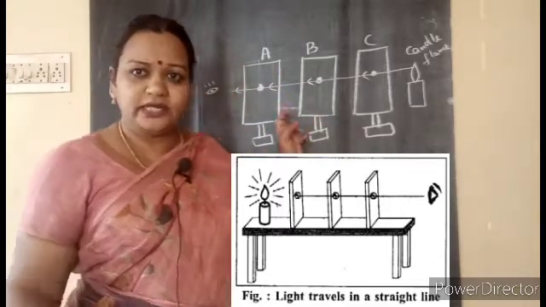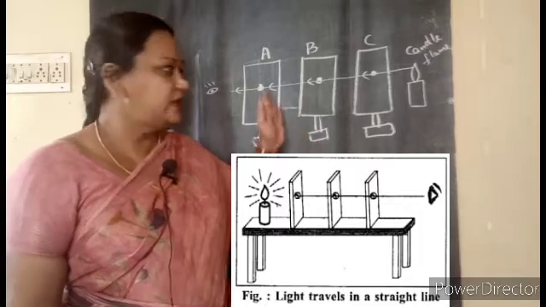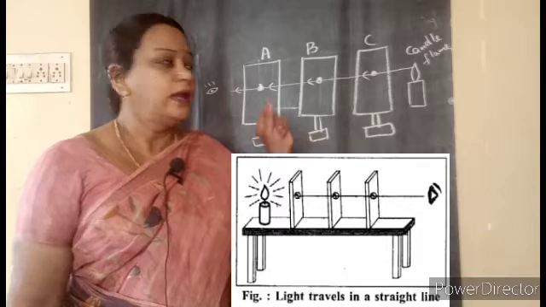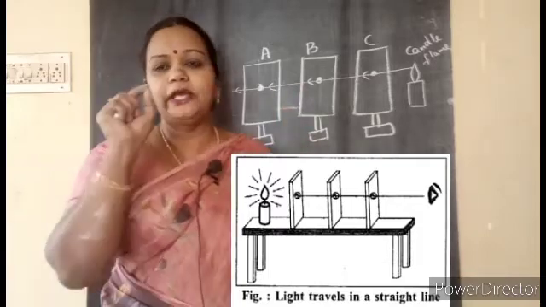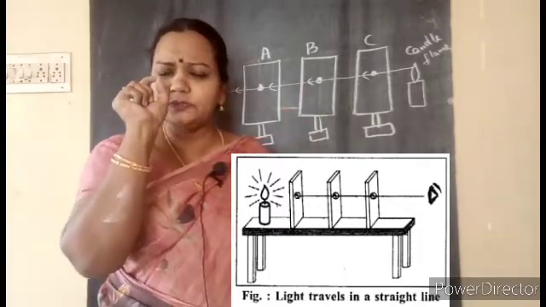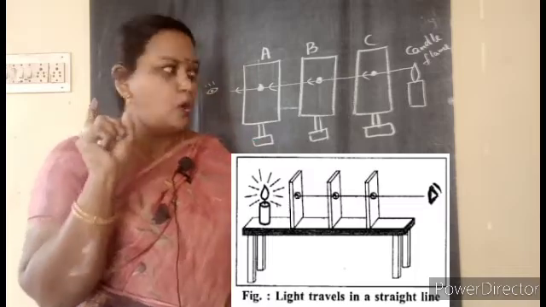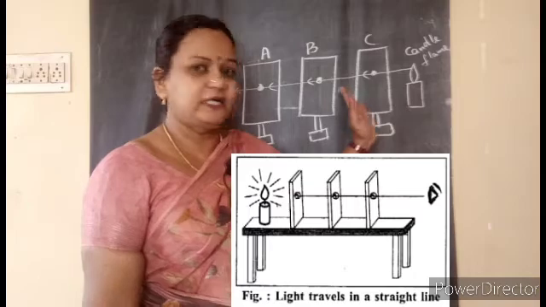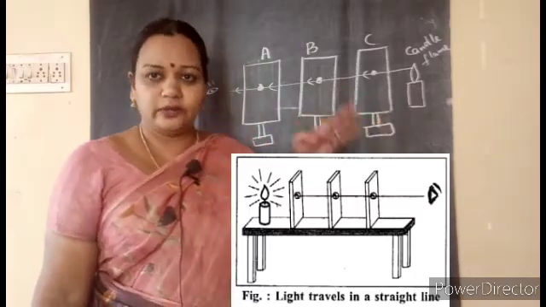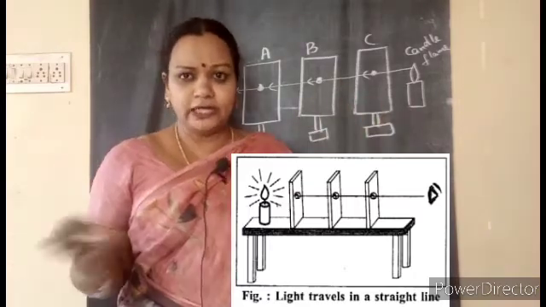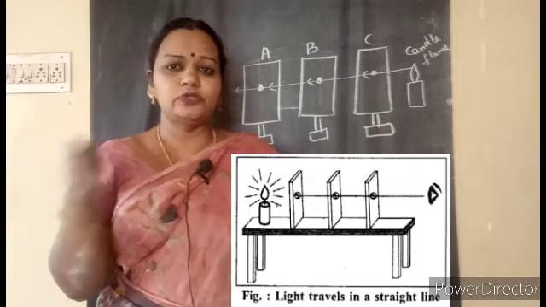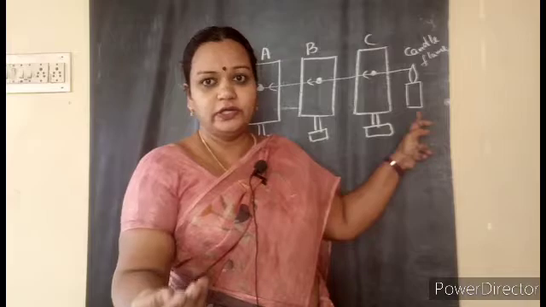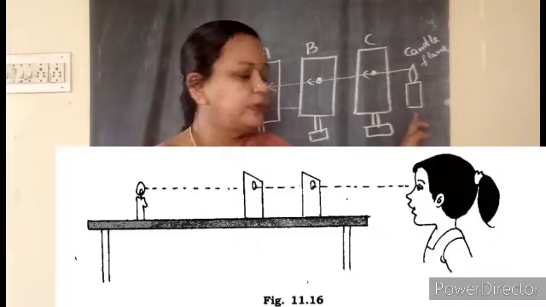You can take those sheets and arrange them in such a way that you take 3 cardboards one after another. In the middle of each cardboard you have to make a pinhole. Only a very small hole, using a pin. When you have kept the 3 cardboards, you can keep them on a tray and fix all of them. After fixing them, on the other end of the cardboards, you can keep a candle.